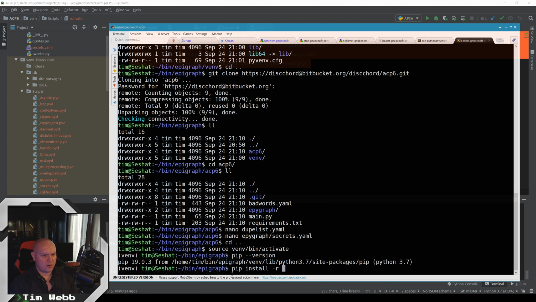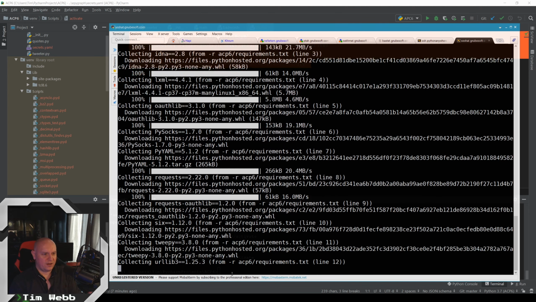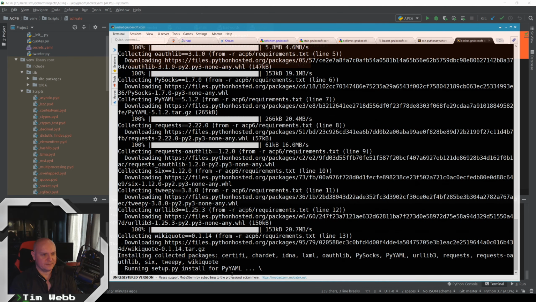And our requirements file was in ACP6 requirements. And it does it. It automatically installs all of the things that it needs.